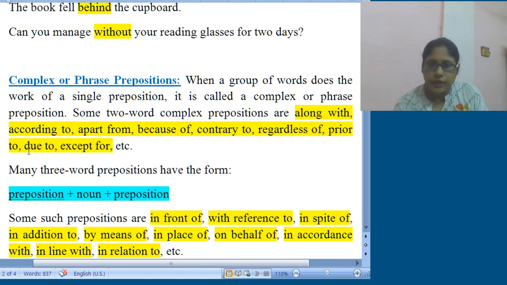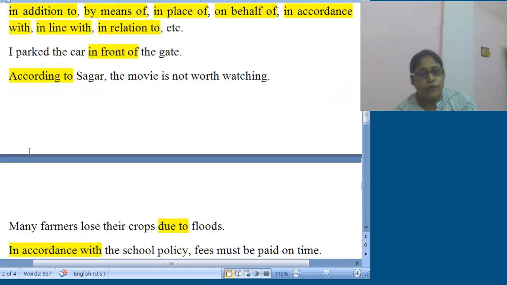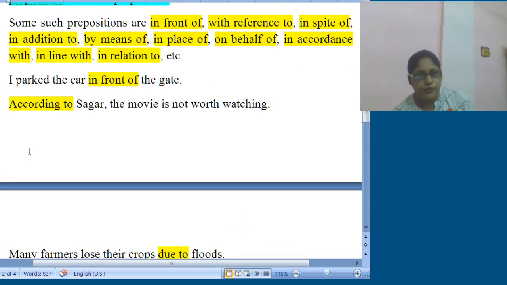I hope you all understood. Likewise with reference to, in spite of, in addition to, by means of, in place of. For example, I parked the car in front of the gate. When we say in front of the gate, we can visualize a picture. So these three words, in front of, work together to provide a specific meaning. Like according to Sagar, here we find two words.